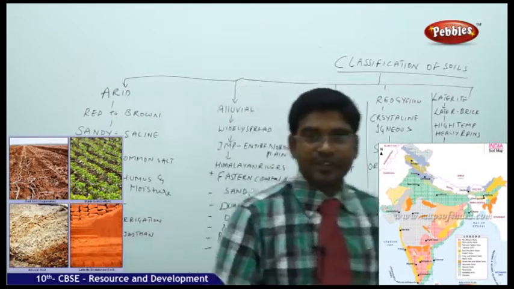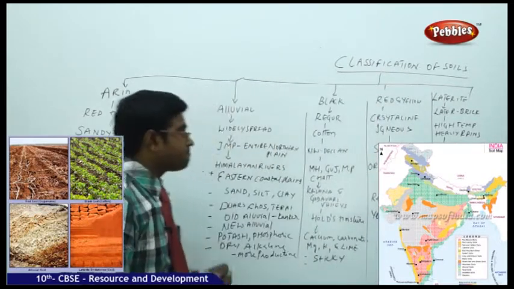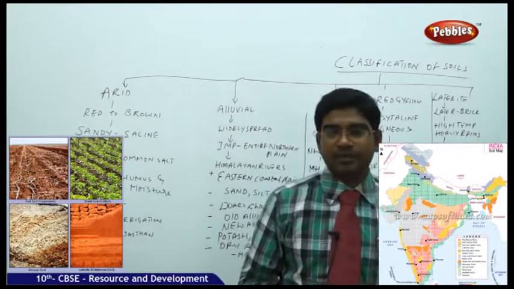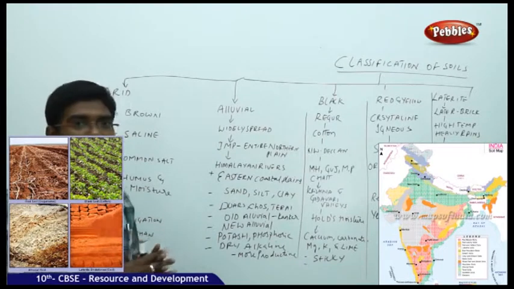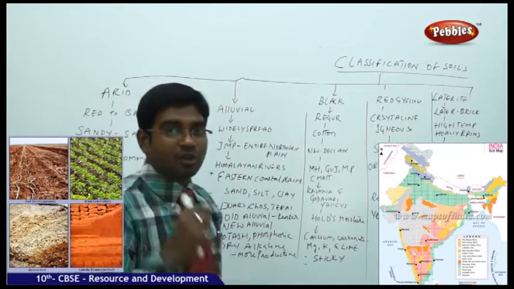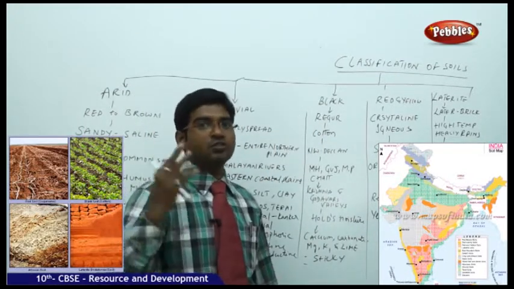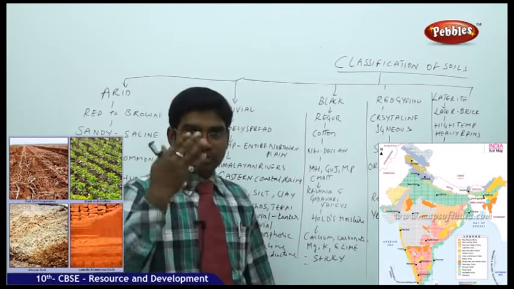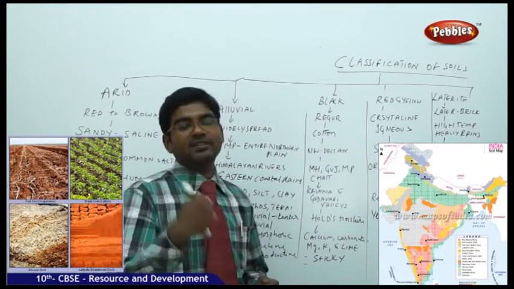So we have the different categories of soils. The five major categories of soils are arid, alluvial, black, red and yellow, and laterite. They all have different colors, different textures, different chemicals available, and they are found in different parts of the country. But altogether, these all come under the category of soil as a resource. Now, we shall further discuss soil erosion and soil conservation methods.